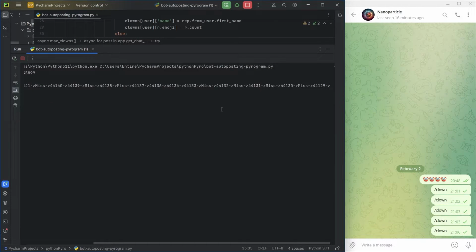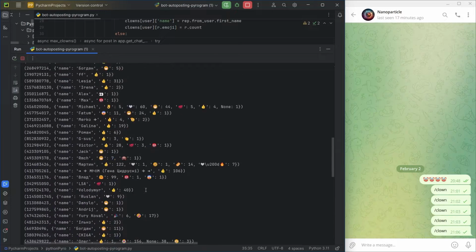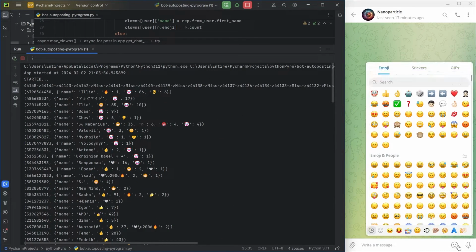We have identified the most trolled user in the comments, but you can also determine the top users based on other reactions.